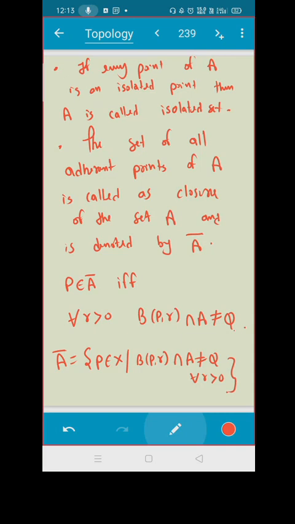And I told you that every limit point is an adherent point. An adherent point need not be a limit point. So you need to give me a counter example. And I already gave you actually, but still.